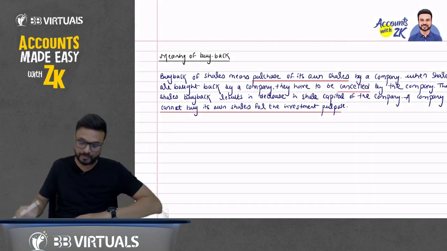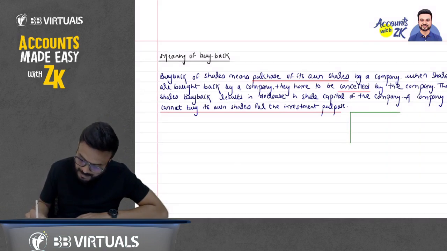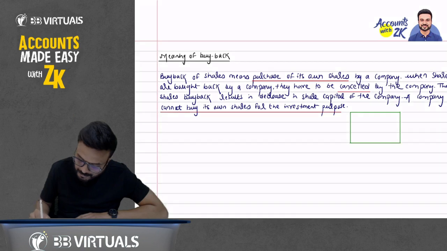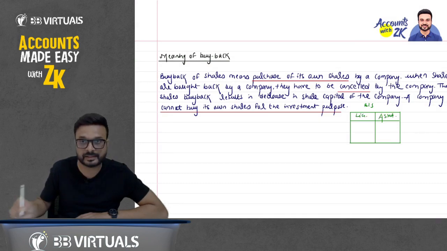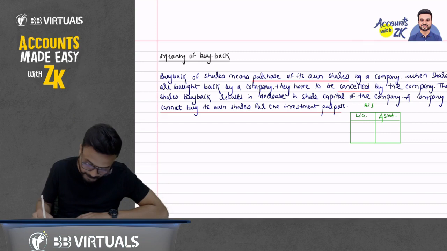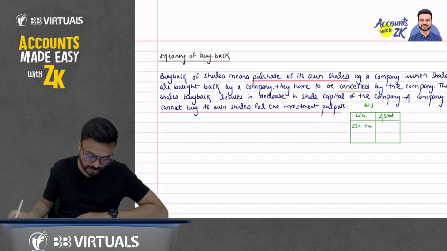What does it mean? For understanding purpose, say this is the balance sheet of ABC Limited, liability side, and this is asset side. This is the equity share capital that we have issued in the market.